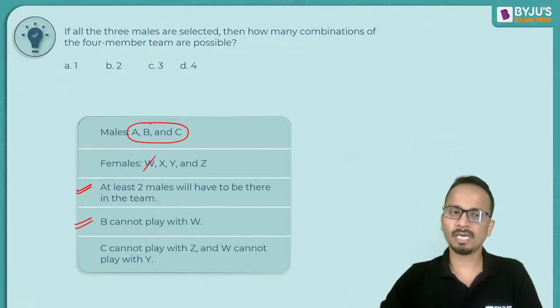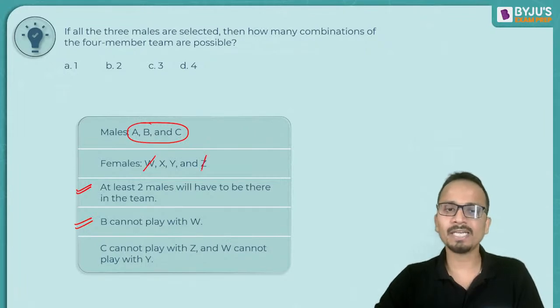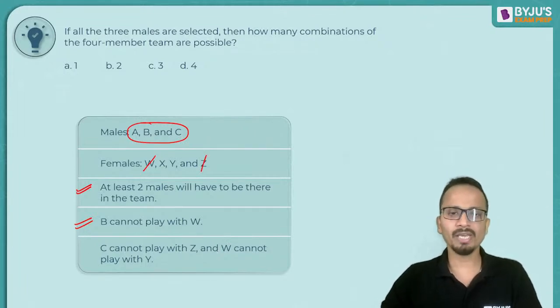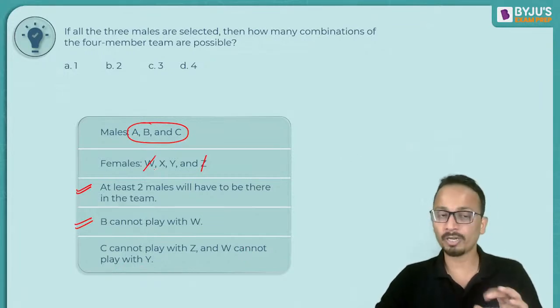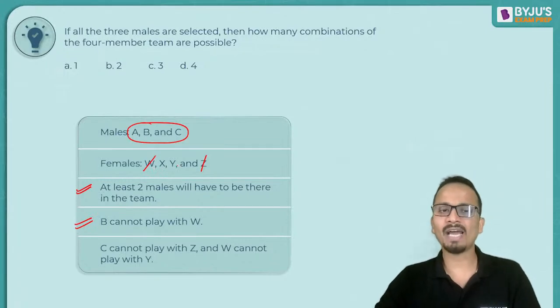This condition is done. Next condition, C cannot play with Z. We have already selected C, so Z cannot be selected. And W cannot play with Y. W is already rejected, so Y can be selected.